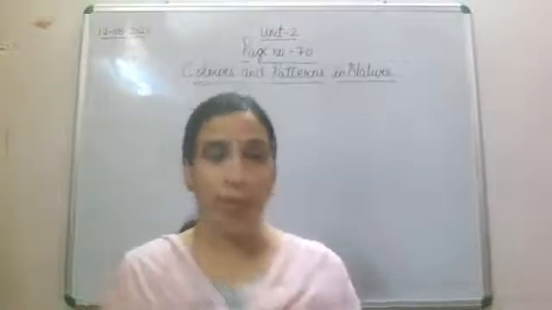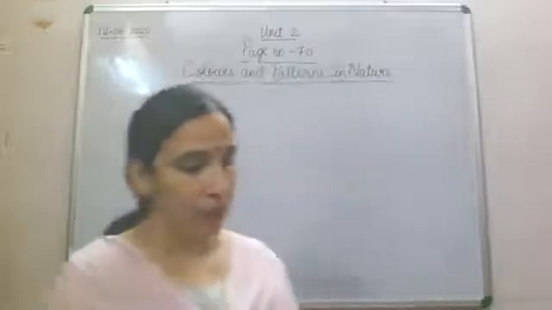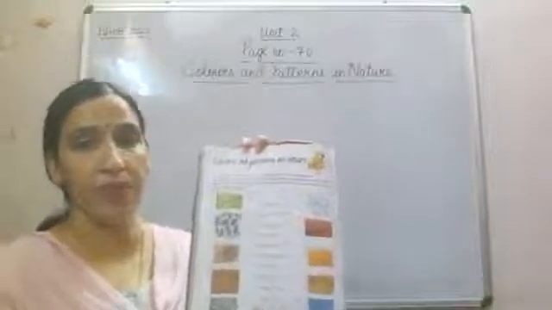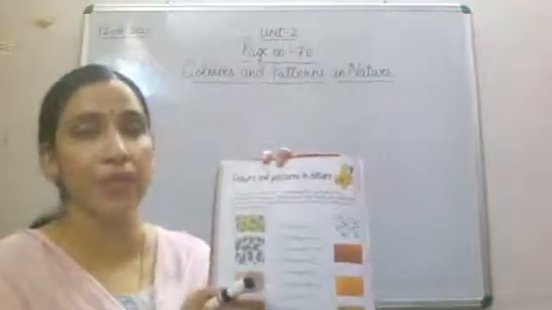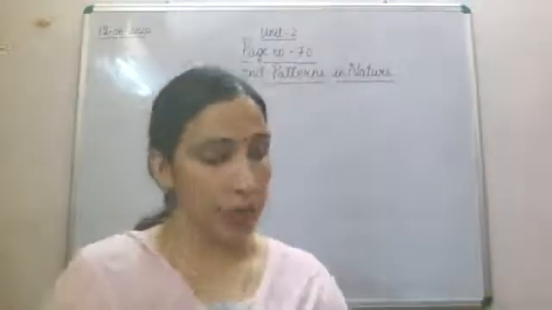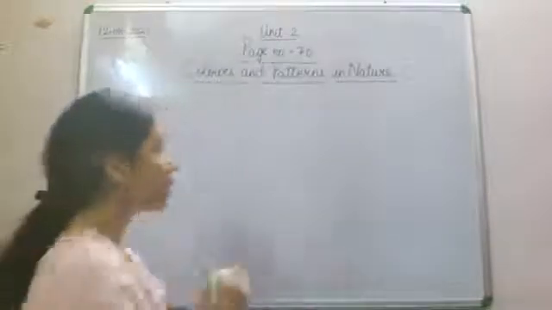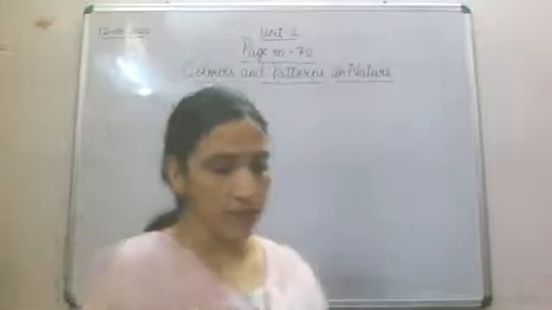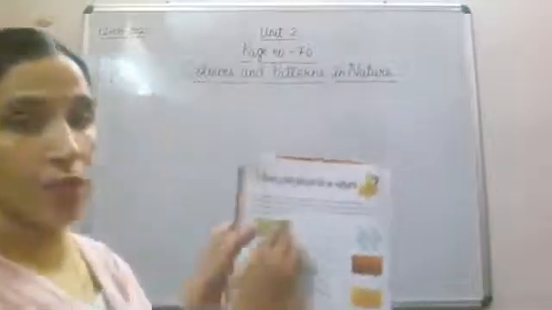So here in your book you have been given different pattern, as you can see in your book. We have taken different pattern from our nature in a book. Now you are supposed to match it. Now the first pattern is that kind of a greenish circle. If you can see here in the book, here the first picture,